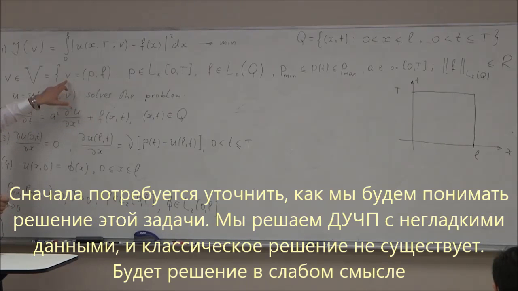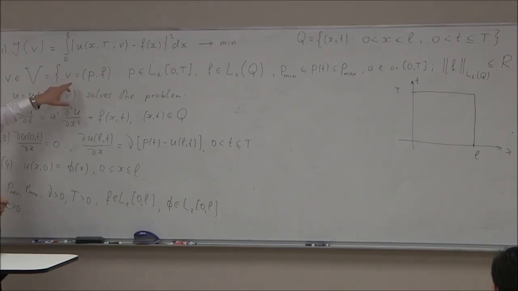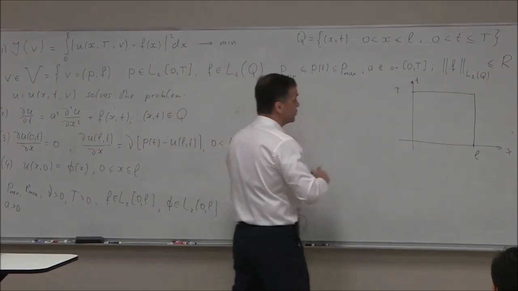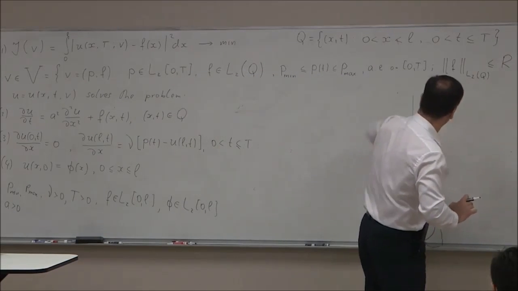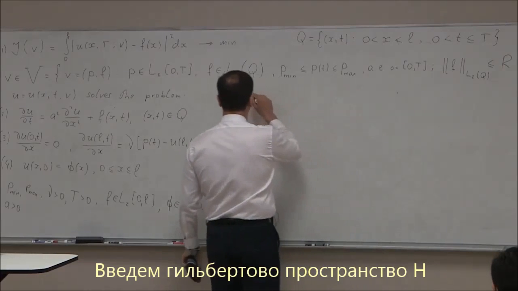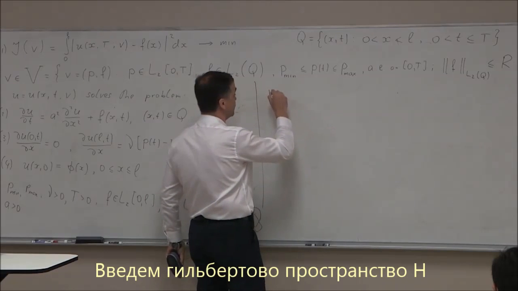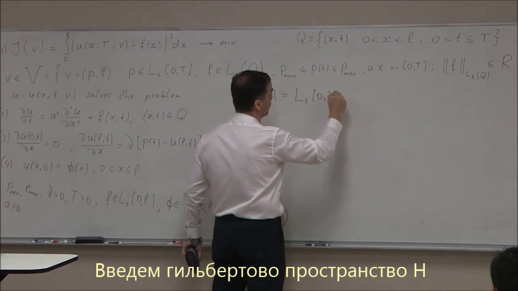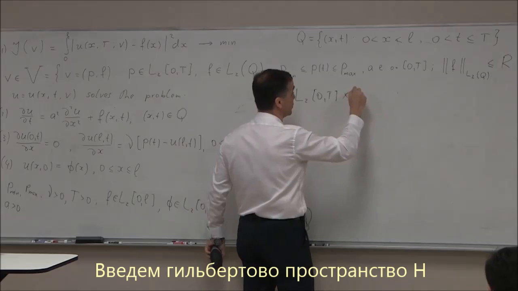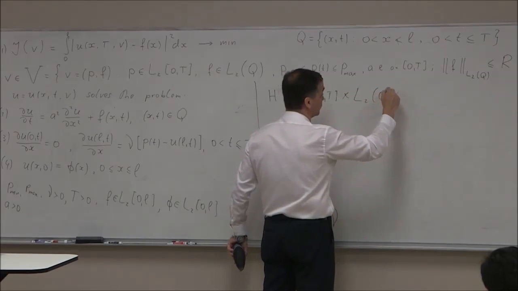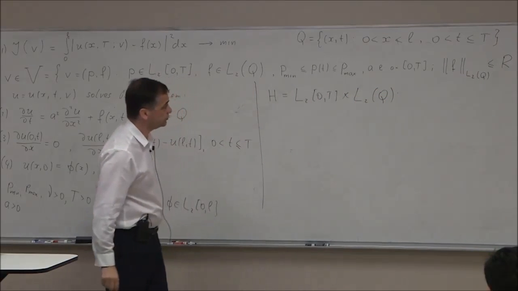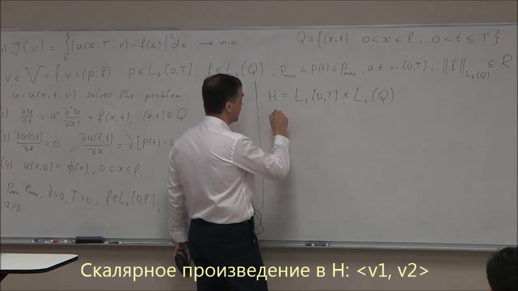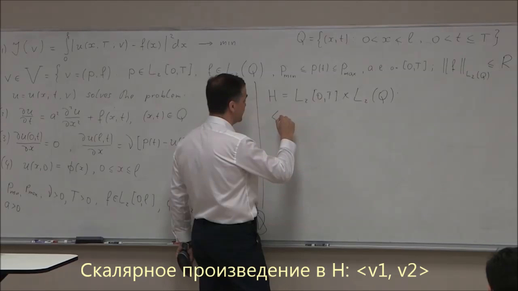So let me first of all identify the space to which the control belongs. Let me use this notation. I'm going to call the space H, a Hilbert space, which will be L2(0,T), where the first component P belongs, times L2(Q). This is a Hilbert space, and in it the dot product is defined as follows.